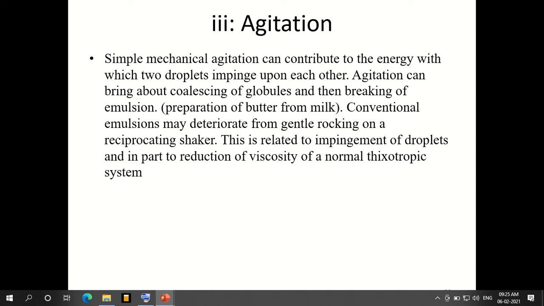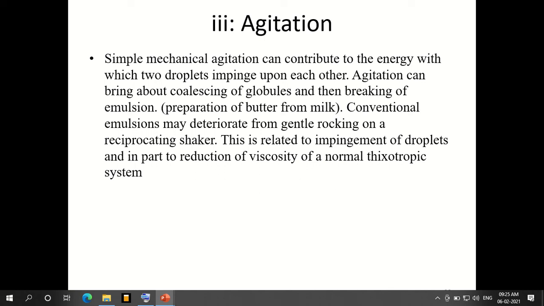Impingement is nothing but a droplet mixing with another. Impinging one with another is called impingement. That leads to coalescence, leads to separation, and leads to instability. This is also related to impingement of droplets, and in part 2, reduction of viscosity for a normal thixotropic system. Do you know what exactly thixotropic is? It is nothing but, when stress is applied and then we remove the stress, to what extent it comes back to its original position. That is called a thixotropic system.